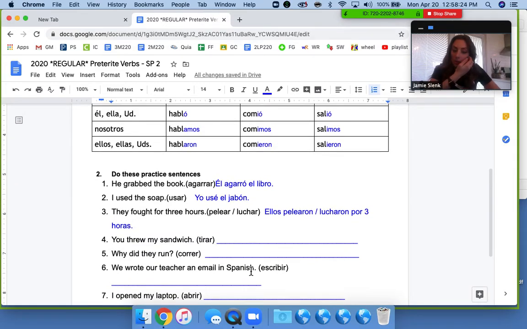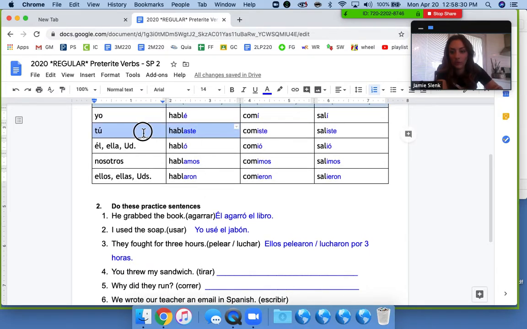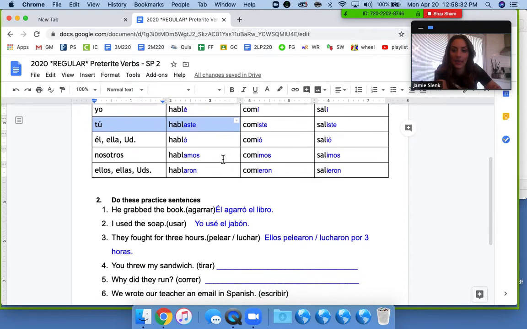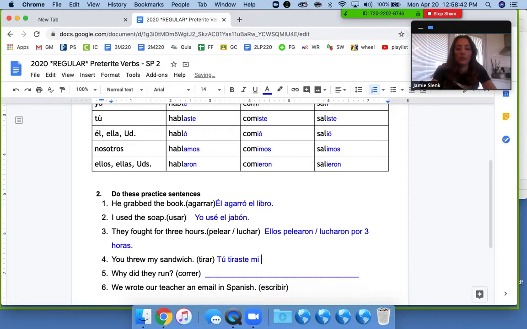You threw my sandwich, another AR verb, so tirar, and it's the tú form. So we look up here, our ending is ASTE. Tú, so you take your verb again, tirar, take off the ending, and replace it with the new one, aste. Tú tiraste mi, there's a couple ways you can say sandwich. If you're in Spain, you would say bocadillo. Or if you were in Latin America, it's just sandwich.